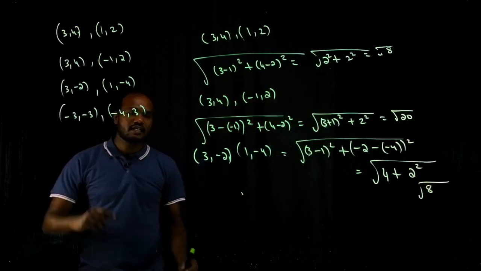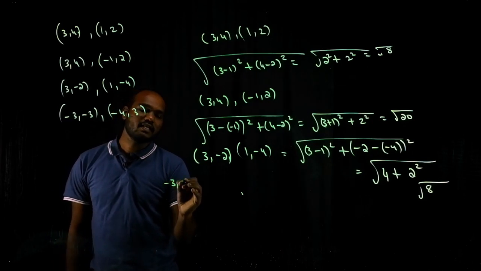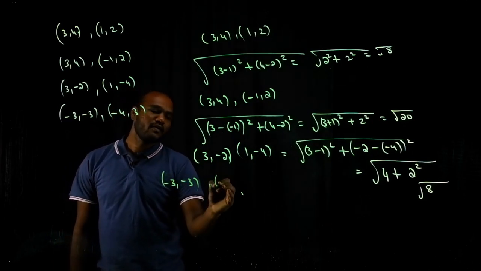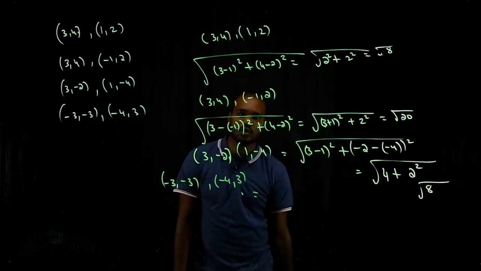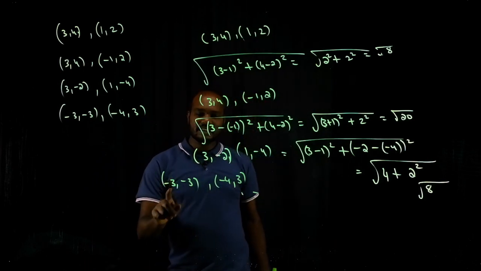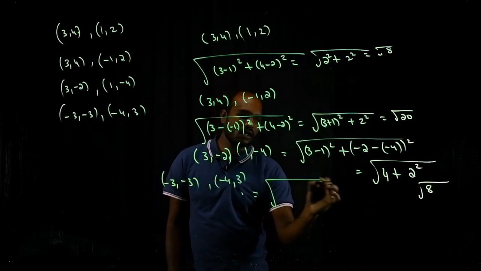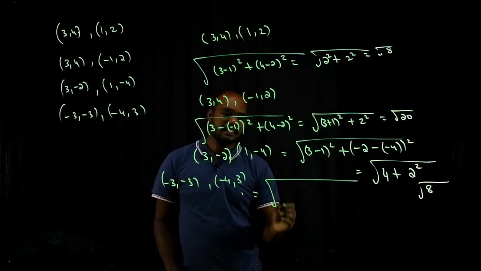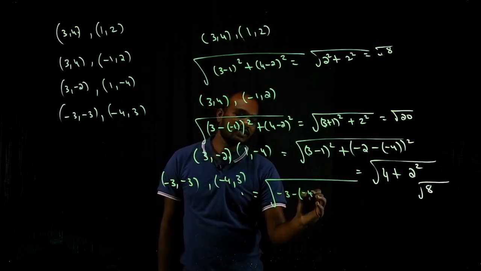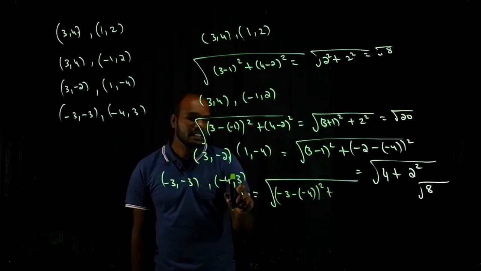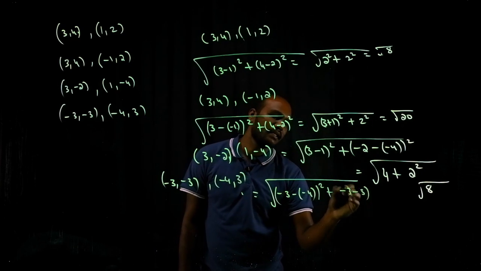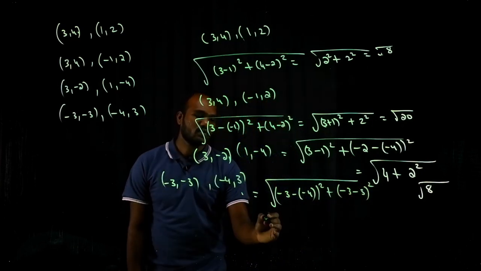The last question, let's take the last question: (3, minus 3) and (minus 4, 3). So let's solve this. How do we solve it? See here, this minus this, under root of this minus this, that is (minus 3 minus of minus 4) whole square, plus this minus this, that is (minus 3 minus 3) whole square. So how much is that?